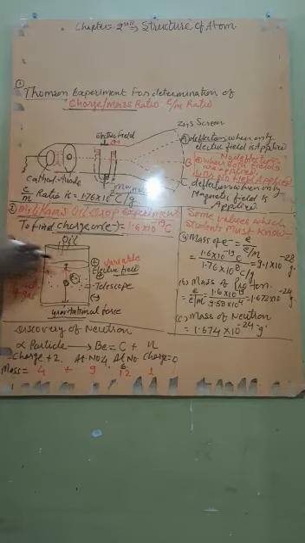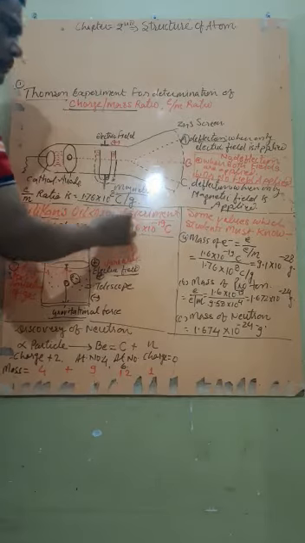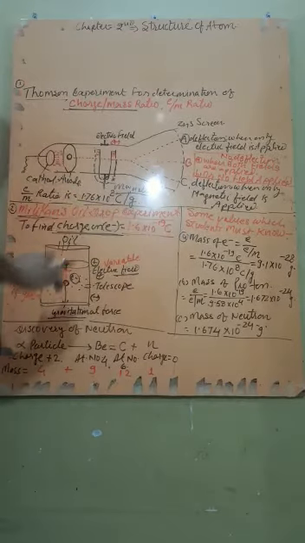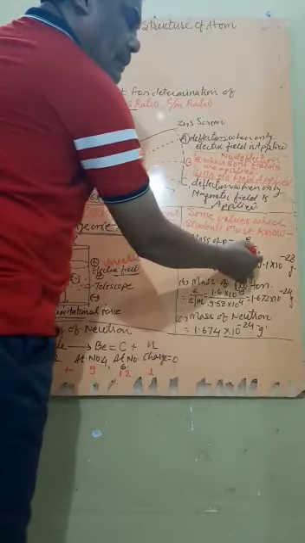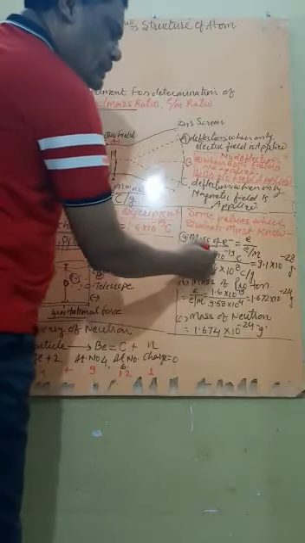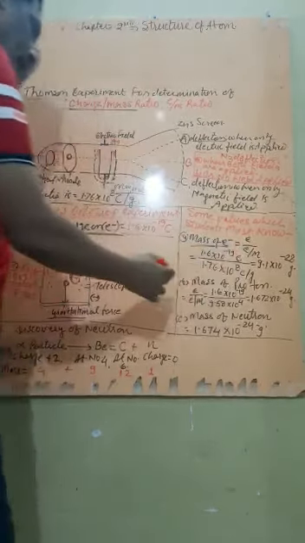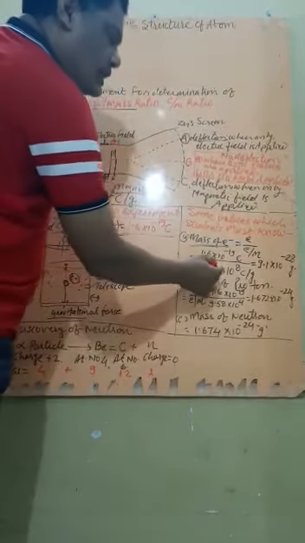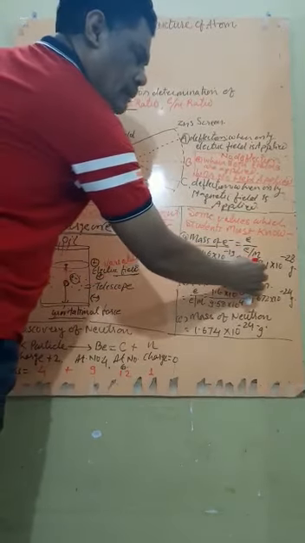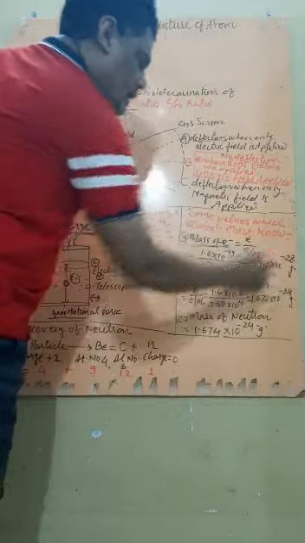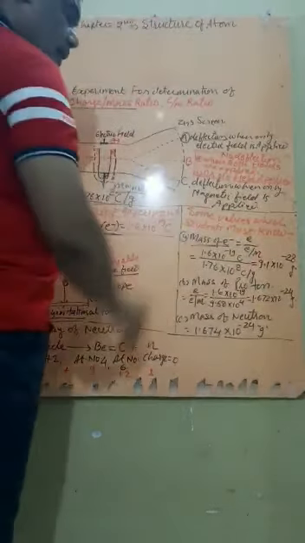So here only the charge is observed: 1.6 × 10^-19 coulomb. Then, to find the mass of the electron, the charge is divided by the e/m ratio. The value of e is 1.6 × 10^-19 coulomb, and the value of e/m is 1.76 × 10^8. Solving this, it comes to 9.1 × 10^-28 gram. So that becomes the mass of the electron.